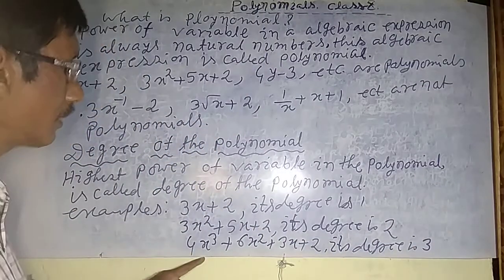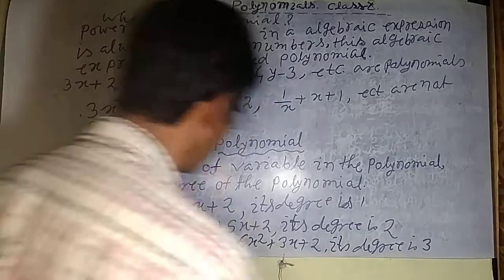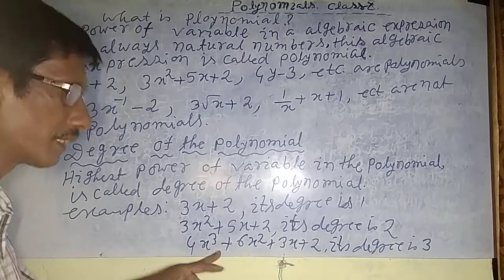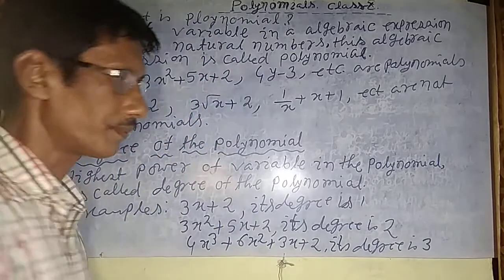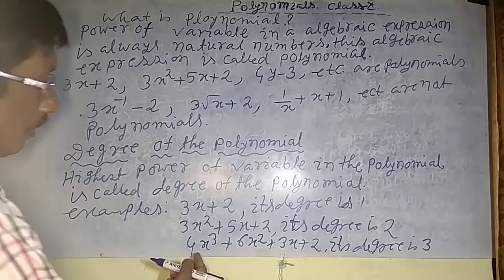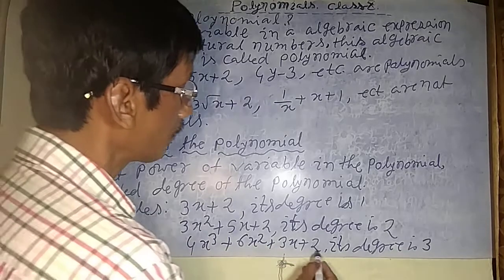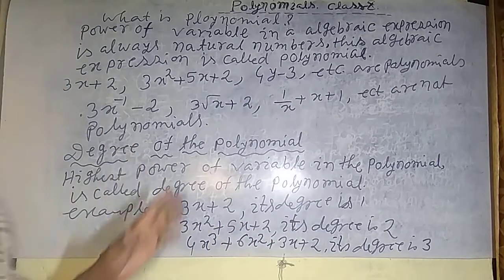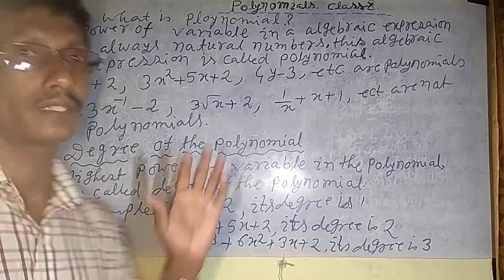And then 4x cube plus 6x square plus 3x plus 2, its degree is 3, because the highest power of the variable is 3. So pause this video and note down on your copy, discuss carefully.